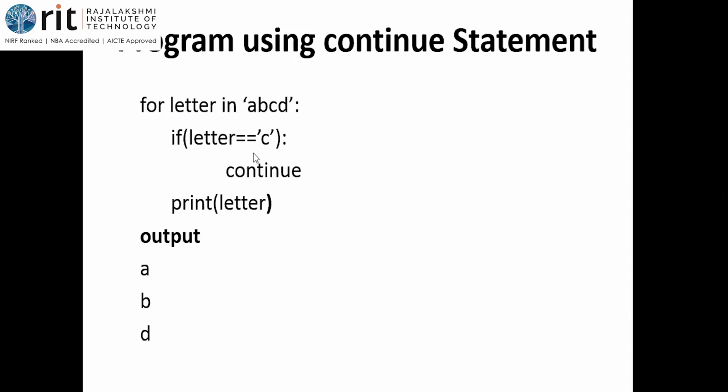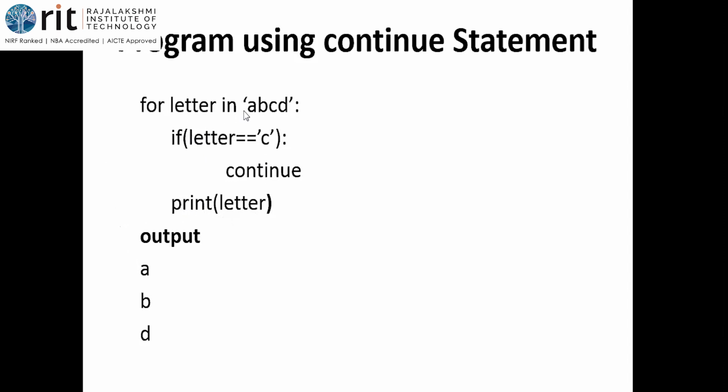Okay, if letter equal to C, meaning A equal to C. You are just comparing whether A is equal to C. They are not equal, so don't get into the if block. What is the next line in the for? Print letter. Since letter is without quotes, the variable value will be printed. So A gets printed. It is a looping statement, so you should not stop. Go back to the condition place.